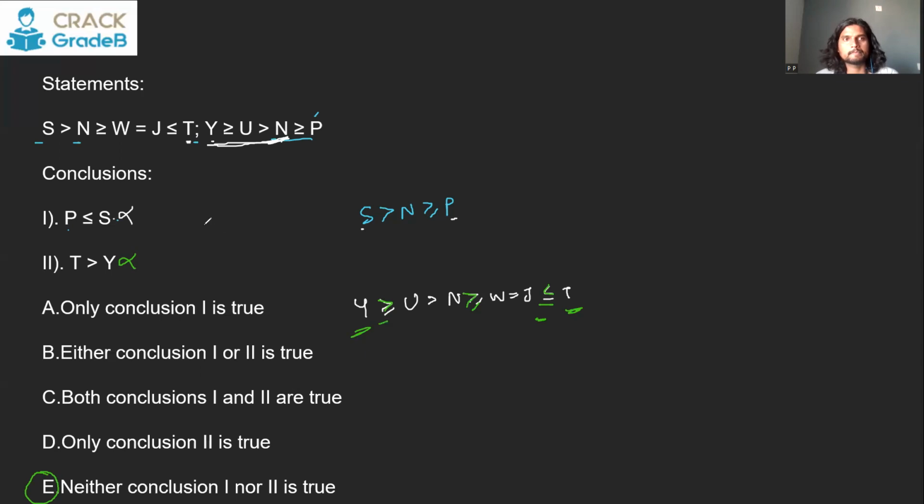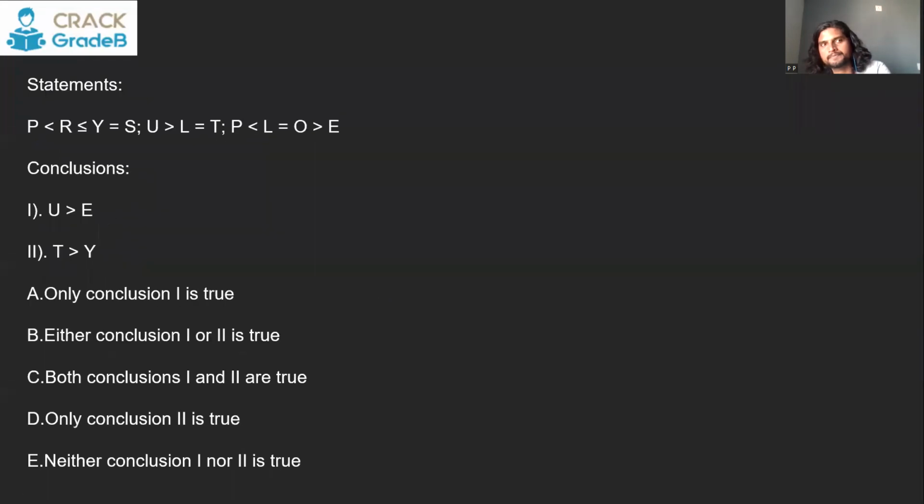Let's see one more. U and E, we have to compare U and E. There are two different trains. This train is different, this train is different, but the common element is L. So you can say U is greater than L is equal to O greater than E. So U will be greater than E here. That is a true conclusion.